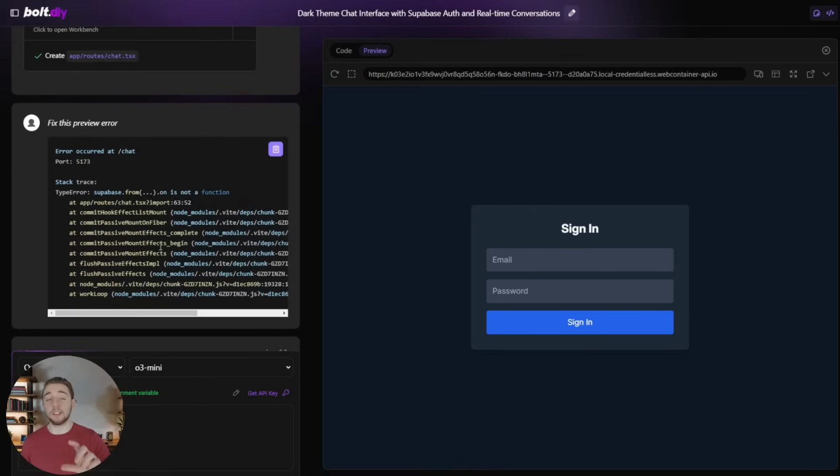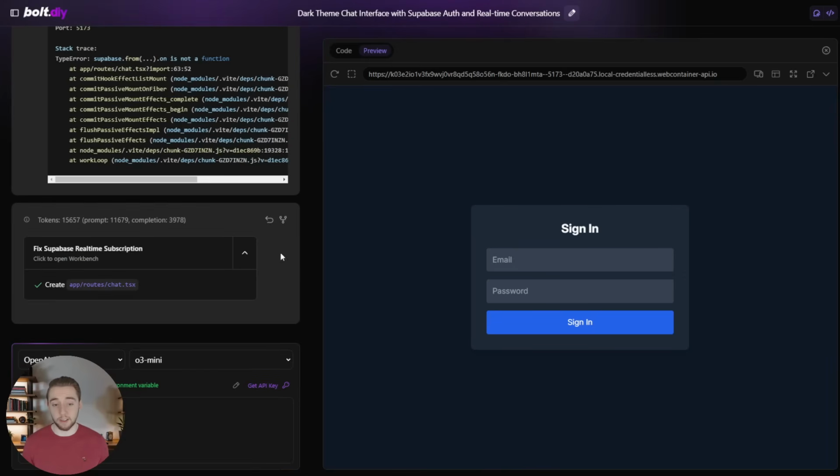which, by the way, with bolt.diy, it is super easy. Whenever you get an error in the front end, just click a button that you'll see around here. It'll paste in this entire error like you're seeing right here. I did not paste this in myself, and then it'll give it to the LLM to fix. So it took a few shots here, but now we've got something.